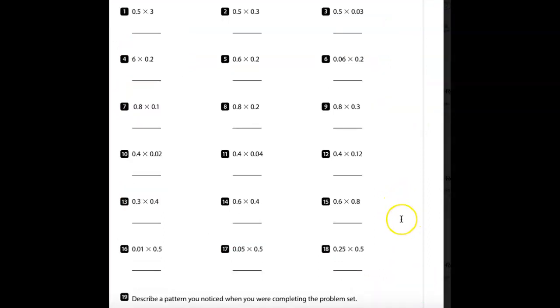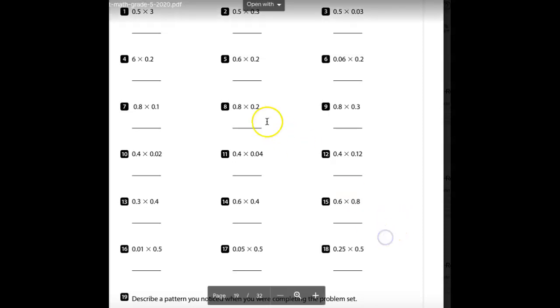Okay, I'm going to start 16 over again. Let's see. I lost it when I paused it. All right, let's move up here a little bit. 0.01 times 0.5.